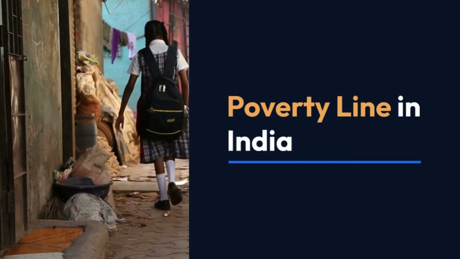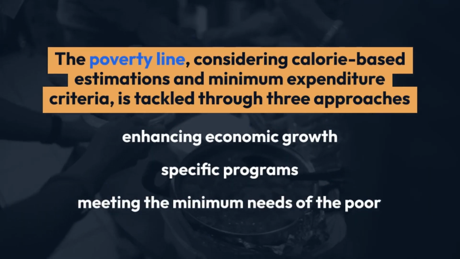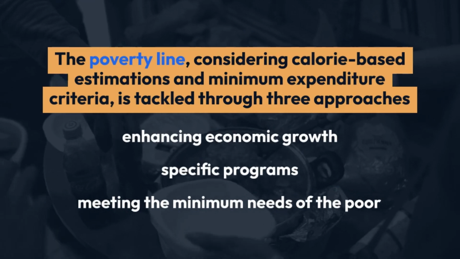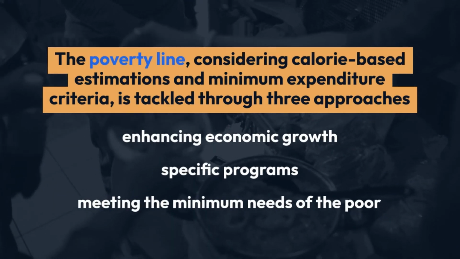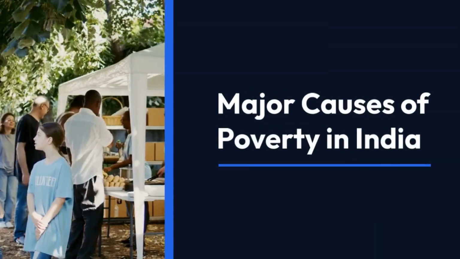Poverty line in India. The poverty line, considering calorie-based estimations and minimum expenditure criteria, is tackled through three approaches: enhancing economic growth, specific programs, and meeting the minimum needs of the poor.